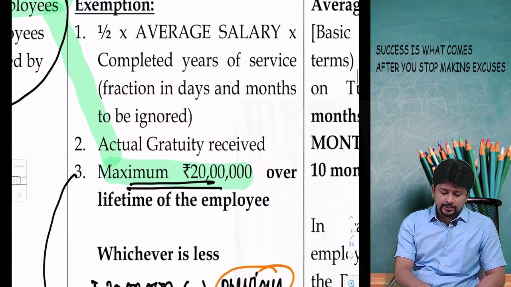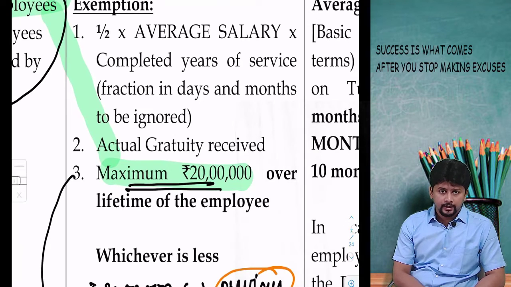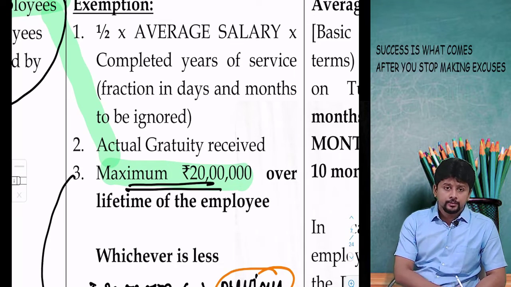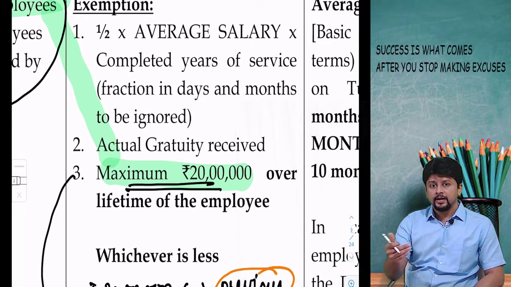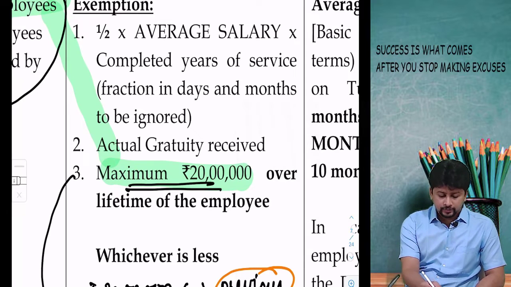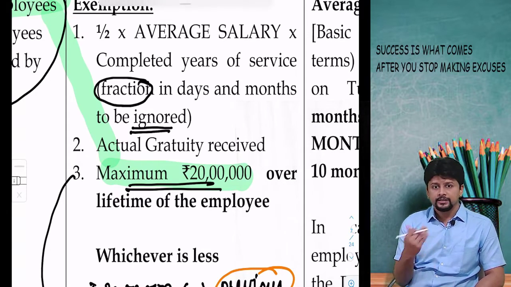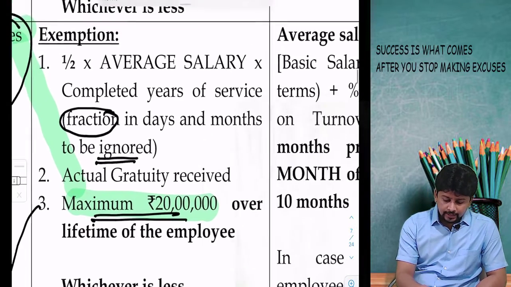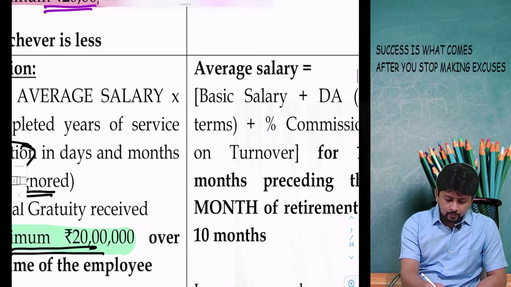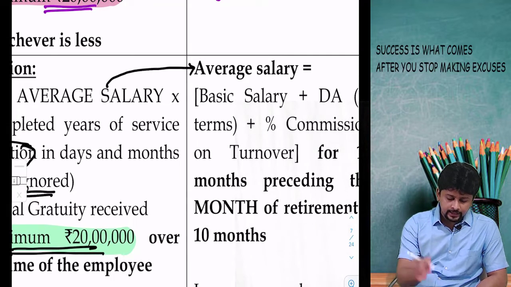Second amount, actual gratuity received, it's always going to be part of the formula. First amount, half into average salary into completed years of service. In this case, fraction is to be ignored. Whether it is greater than 6 months or more than 6 months, it will be ignored. Half into average salary. What do I mean by average salary?